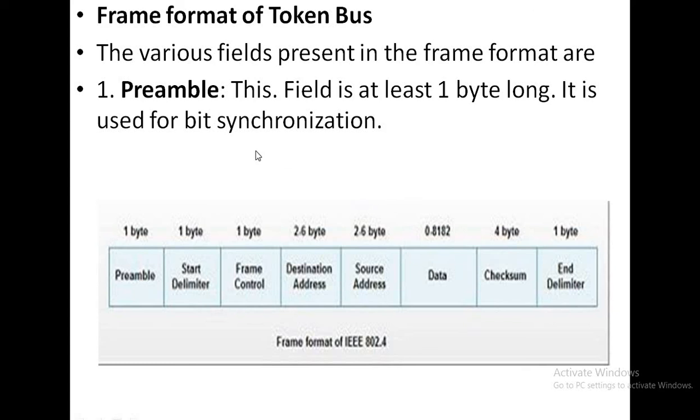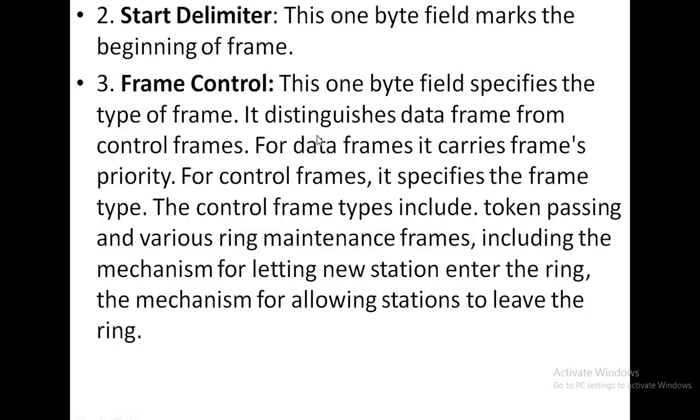So first, here are the notes. The preamble field is at least 1 byte long, and it is used for bit synchronization, as I have told you. The start delimiter field marks the beginning of the frame, and frame control is used to distinguish the data frame from the control frames.